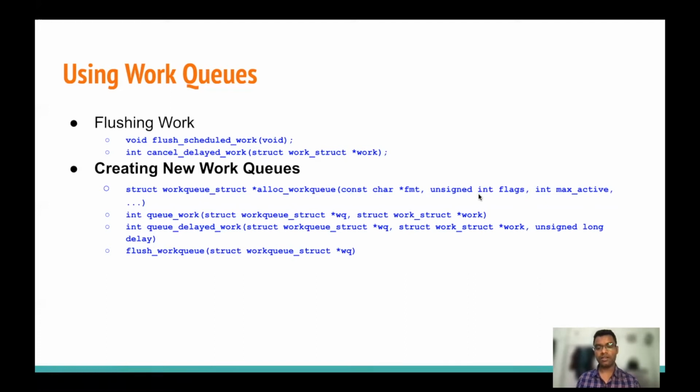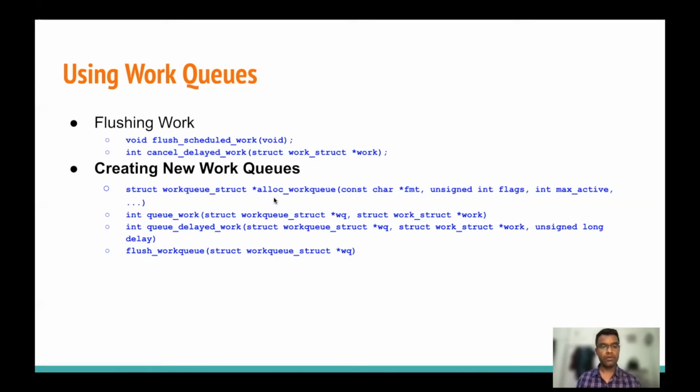These flags tell what kind of behavior the work queue will have. I forgot to mention that there are multiple flags, like WQ_UNBOUND. If we specify the WQ_UNBOUND flag, then it is saying that our work can be scheduled on any of the processors or by any of the threads on a specific processor.